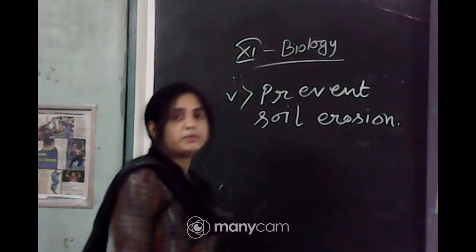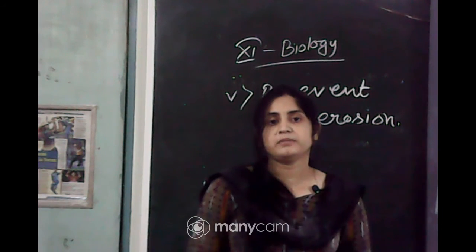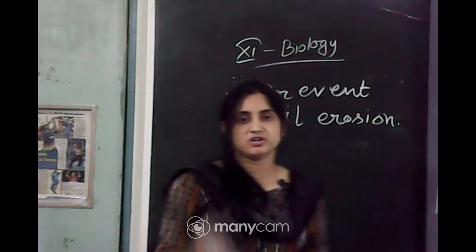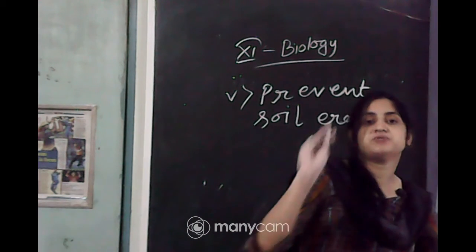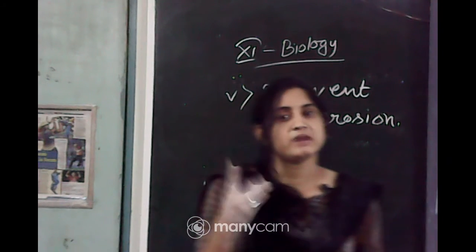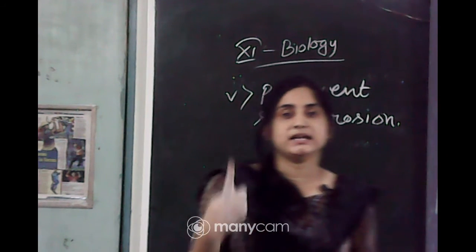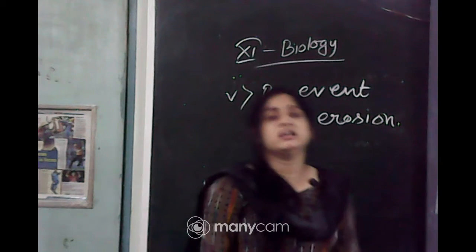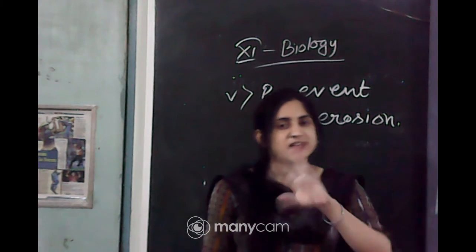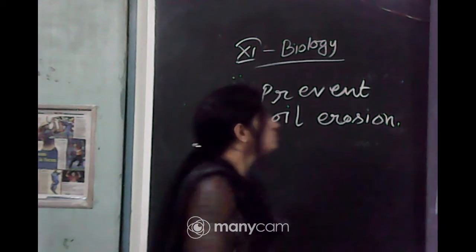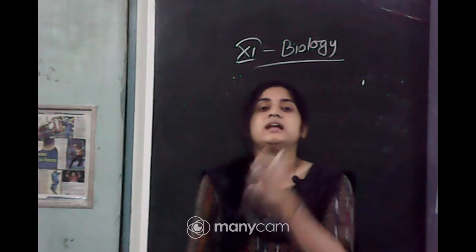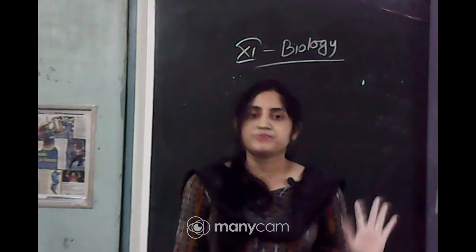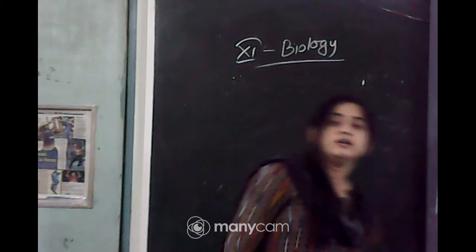So, there are so many importances of the bryophytes for human beings and in the environment. Just recall 4 or 5 points and read throughout the books. And there are 2 types of bryophytes. One is the liverworts, another one is the mosses. Liverworts is the primitive type and mosses somehow developed from the liverworts. So, a question comes from that part, that is, differentiate between the liverworts and mosses. Okay. You just read the characteristics and you can write the difference between the liverworts and the mosses.